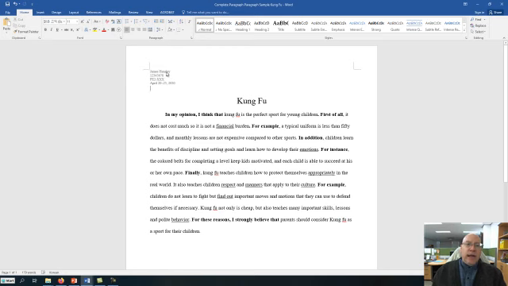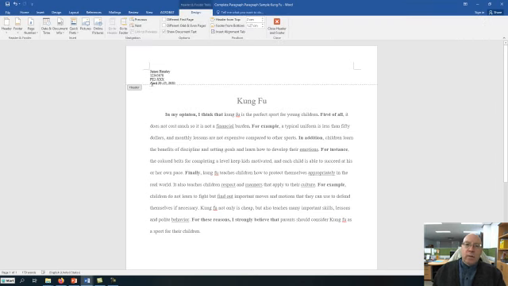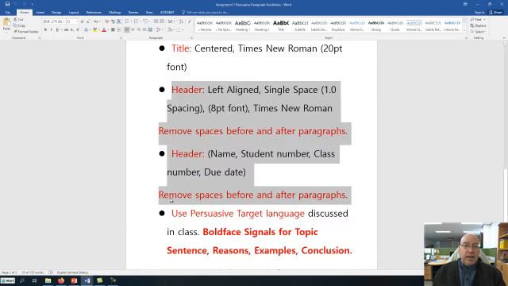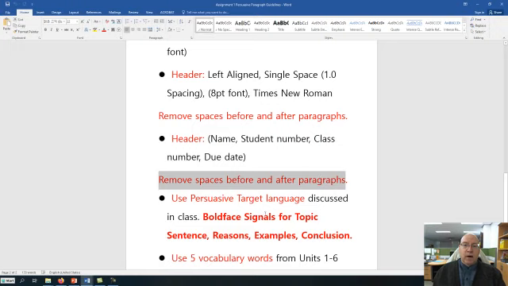Your header needs to include your name, not my name, your student number, the class number, which is whatever class you're in, P200 something or 055, whatever. So make sure you have your class number, and then the due date that I'm going to give you, the exact date. And please keep in mind that this is Western style format, so it has to have the month, day, and then the year. It's not year, month, day, it's month, day, and year. So please make sure that you have that as well. So that is your header, and again, don't forget to remove the spaces before and after paragraphs.